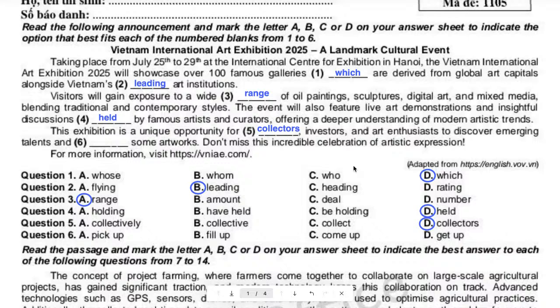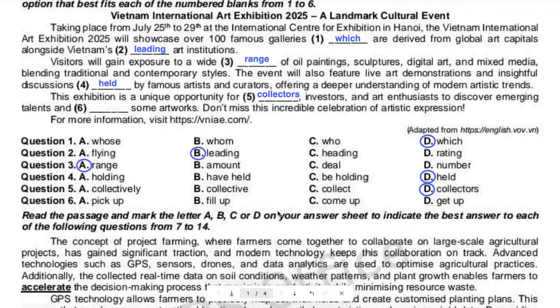Yeah, the infinitive form of the verb, or the base form of the verb, right? Because you see the word discover. It's not discovered, ed, right? It's not discovering. It's not something else. So we know that we need the base form of the verb. Now we look for the base form of the verb here in question 6. Oh my God, we see pick up, fill up, come up, get up.